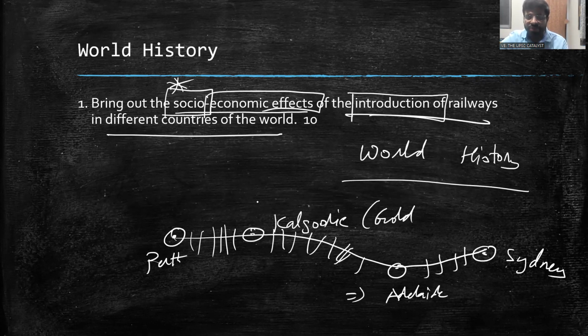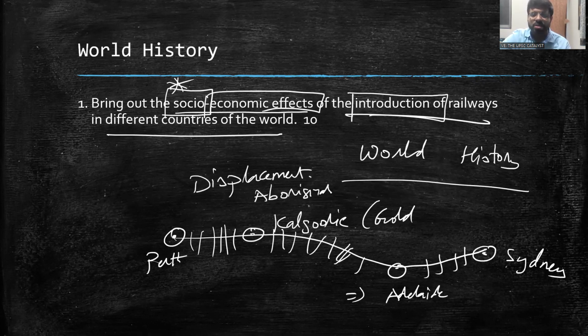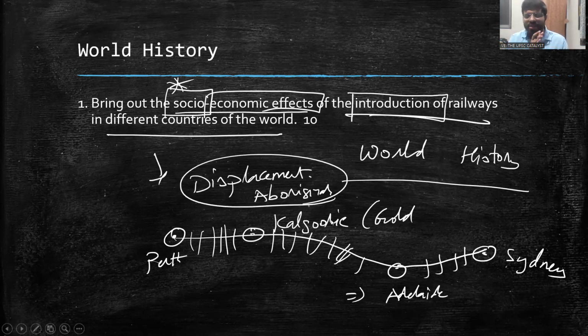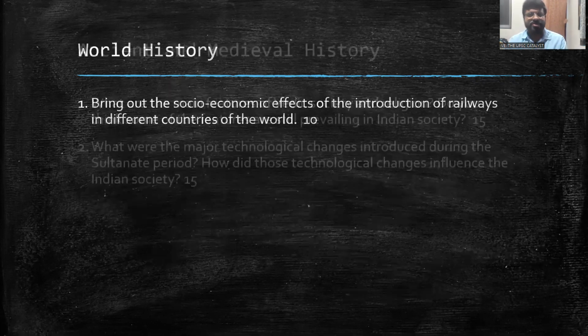In terms of that, there was wide displacement of the aboriginals. So this is the social impact. Whereas the economic impact, you can see much more connectivity, trade increasing, opportunities of development, and such kinds of things. That is how you need to answer the question: the social as well as the economic aspects.